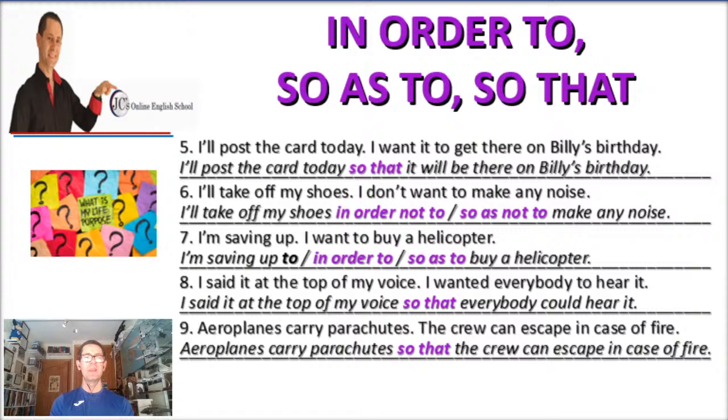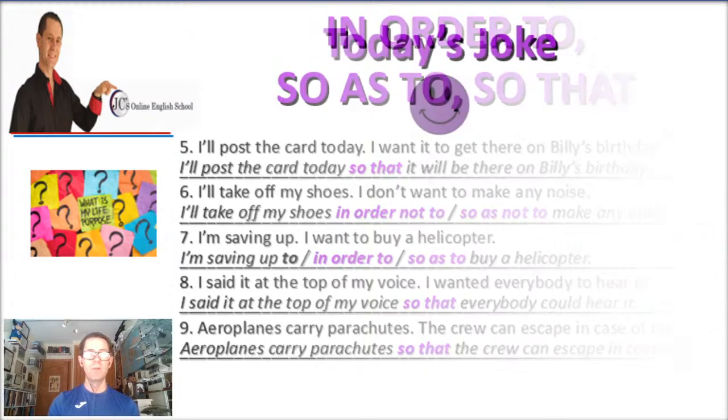Number 8. I said at the top of my voice so that everybody could hear it. And number 9. Airplanes carry parachutes. The crew can escape in case of fire. So that the crew can escape in case of fire. All right. So that is all in terms of in order to, so as to, which are very, very similar, and so that, which needs a subject plus a verb. So I hope this short lesson has helped you to learn new ways of saying the same thing. All right, but let's move on to the joke.